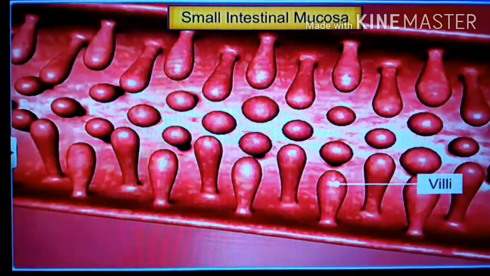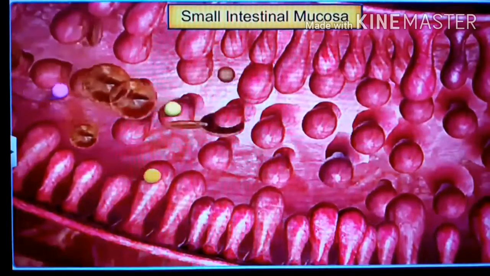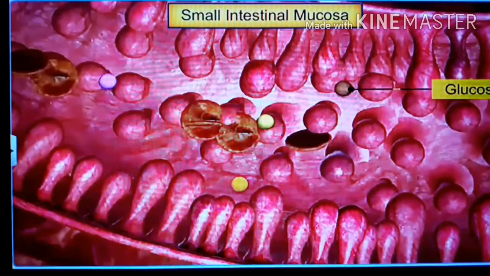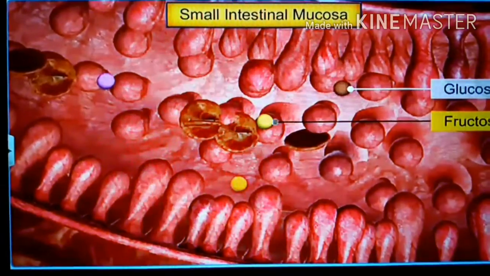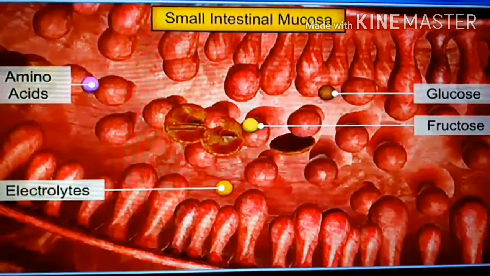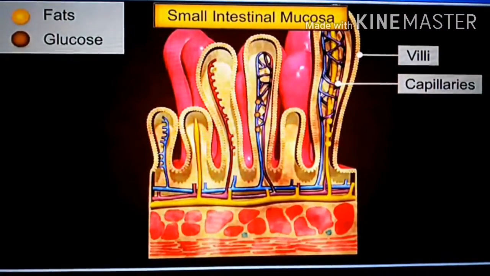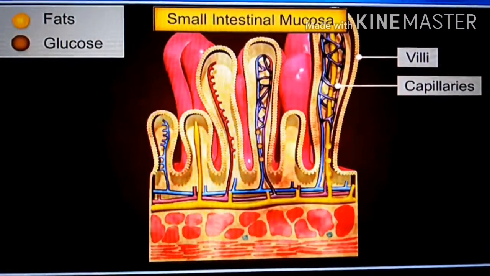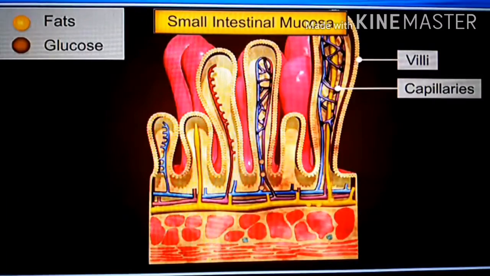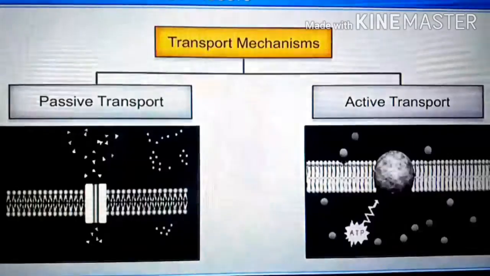Just look, the small intestinal mucosa has a lot of villi on the inner surface. Here the food particles are absorbed: amino acids, electrolytes, and simple sugars. Just look at the structure of villi in the small intestinal mucosa.